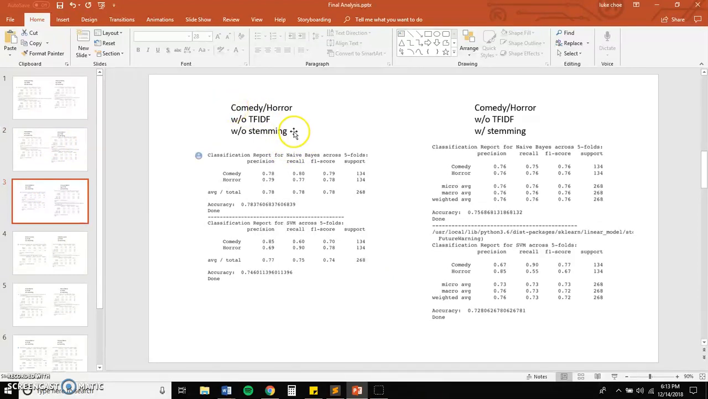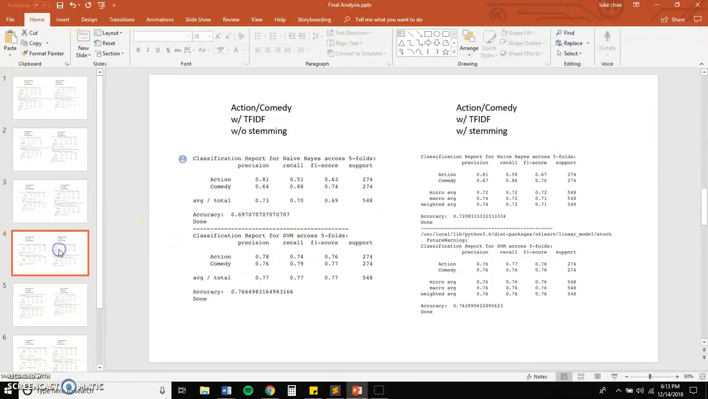And same thing again for comedy and horror. This time we have stemming, this time we don't. And I would say the results in accuracy are about the same, slightly decreased with stemming for both naive Bayes and SVM. And then categories 3 and 4 are with TF-IDF, without stemming, and then with both.